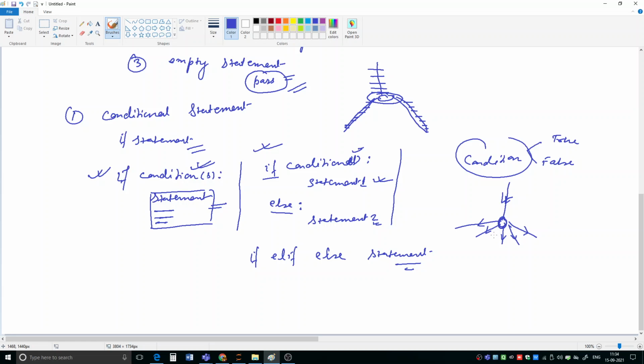It depends upon the condition where you want to go, and accordingly we will select the path.